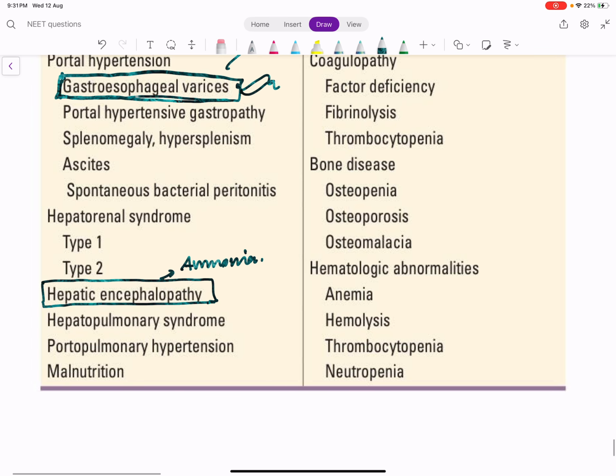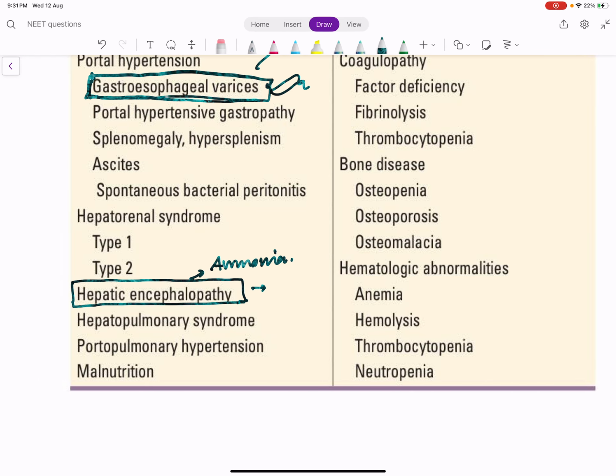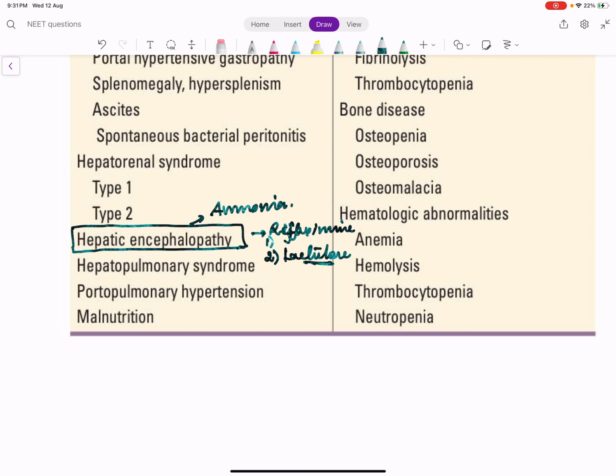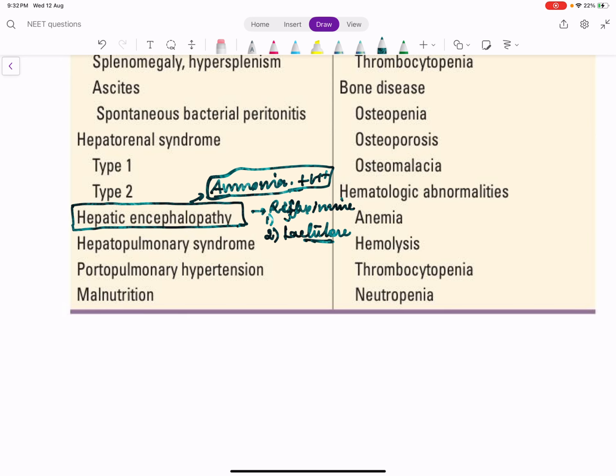So how will you treat this hepatic encephalopathy, or how will you prevent it? By giving antibiotics to kill the bacteria. That is where rifaximin plays a role. Rifaximin is a non-absorbable antibiotic which kills the bacteria. We can detoxify the ammonia by giving lactulose, because lactulose is a carbohydrate which is acted upon by the intestinal bacteria to produce acids or protons which bind with ammonia to form ammonium ions, which are not absorbed from the GIT. So lactulose is one of the treatments. That's why an enema is given.